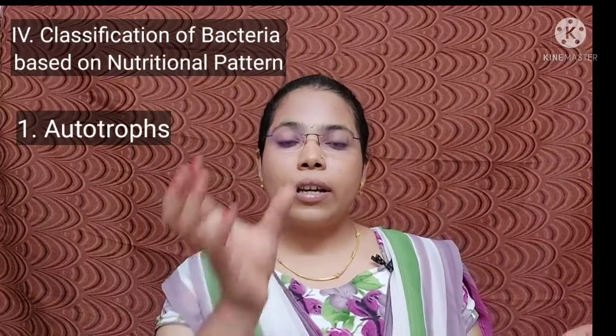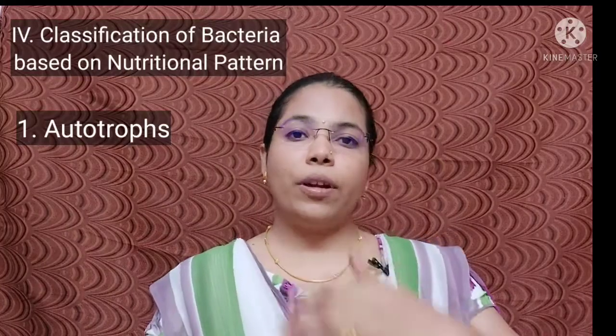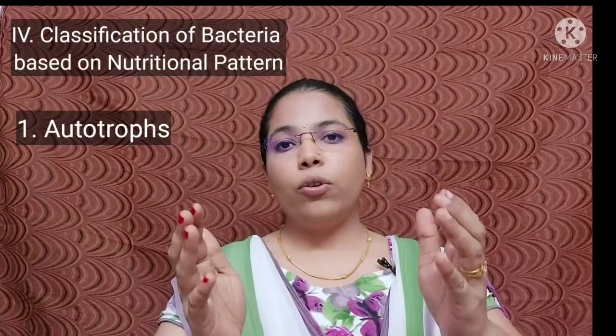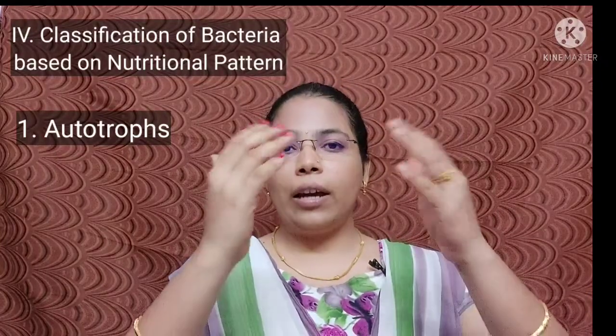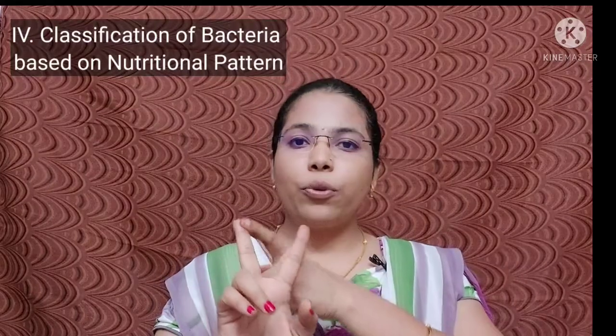These bacteria can produce complex organic compounds from simple inorganic substances. This autotrophic bacteria can again be subdivided into two groups. One is phototroph, the other one is chemotrophs. Photo means light.